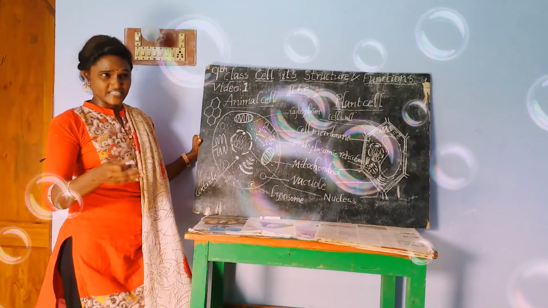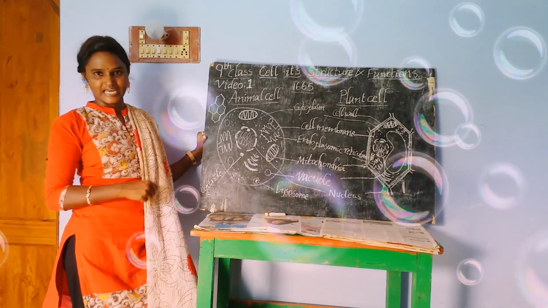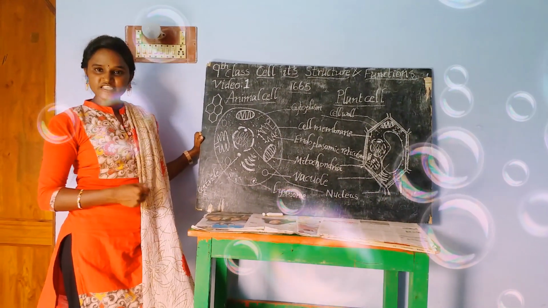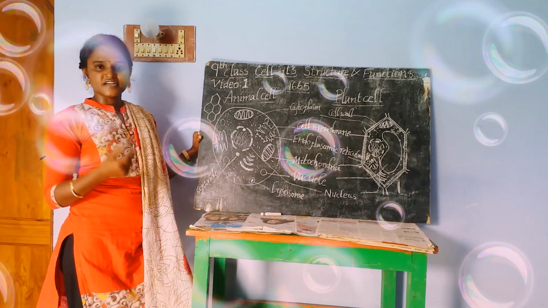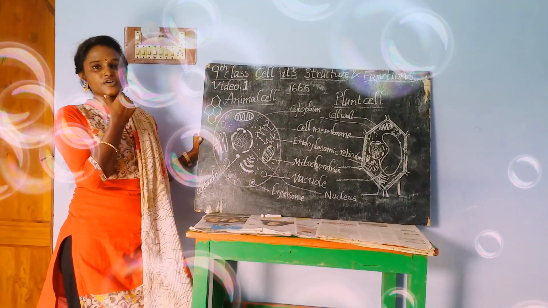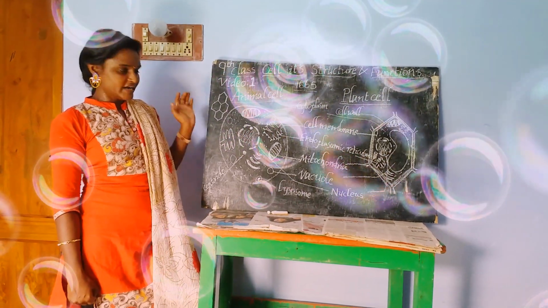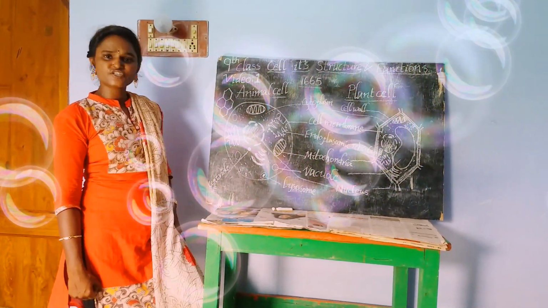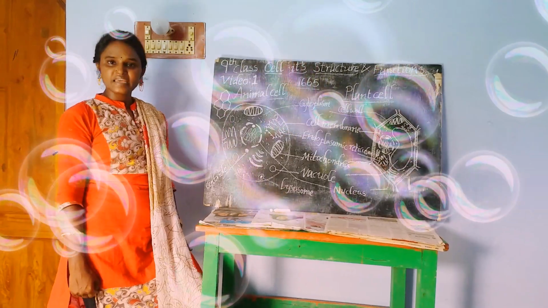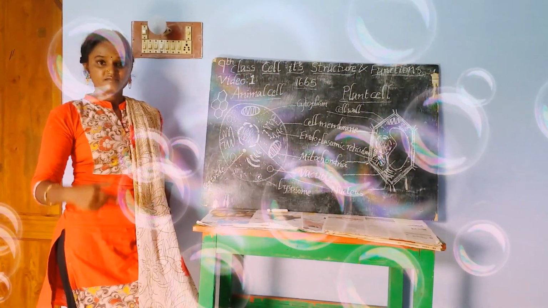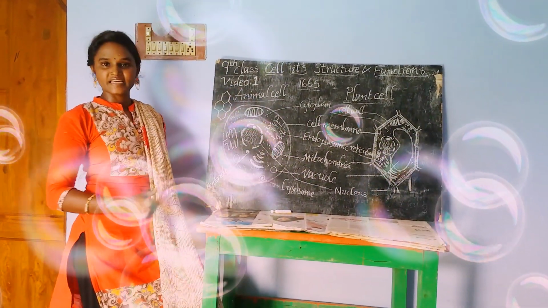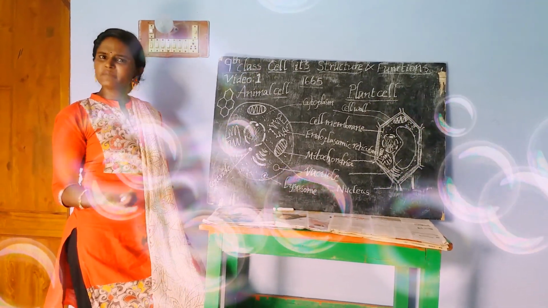For example, take your salivary glands. Where are they present? They are present in your buccal cavity. What is the function of salivary glands? The name itself indicates that they are capable of secreting saliva. What is meant by saliva?